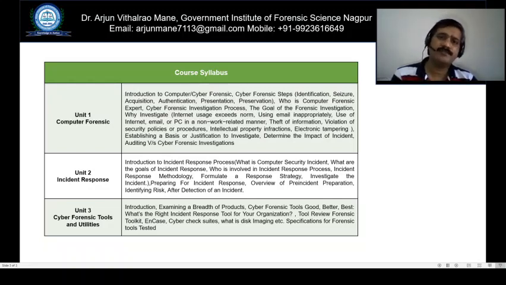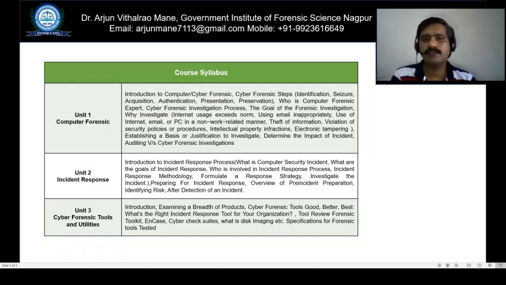In the last unit of this course, we will discuss the different cyber forensic tools, or computer forensic tools, and utilities. Under this unit, we will discuss different computer forensic tools. Those are divided into 3 categories: good, better and best. Then we will see how to select the right incident response tool for my organization.